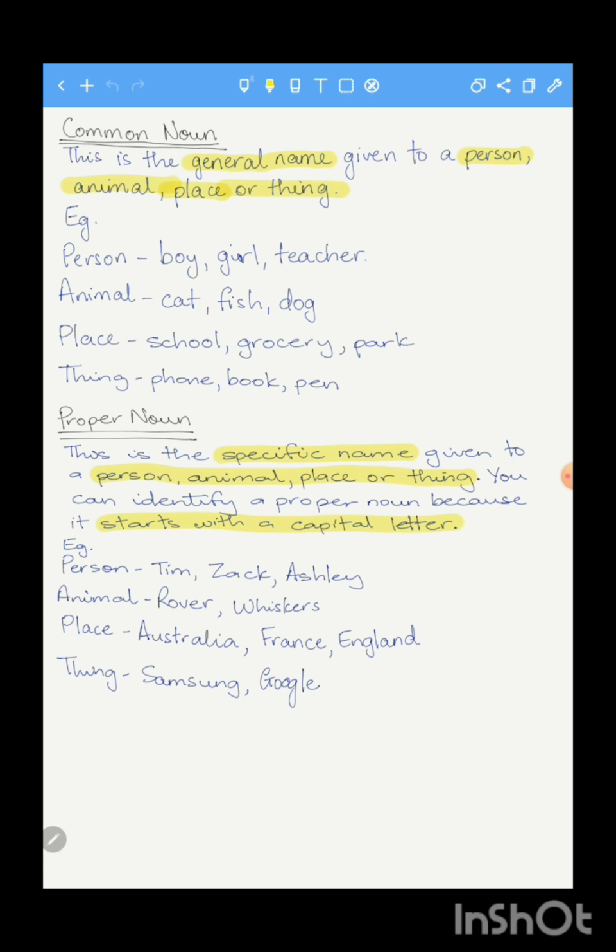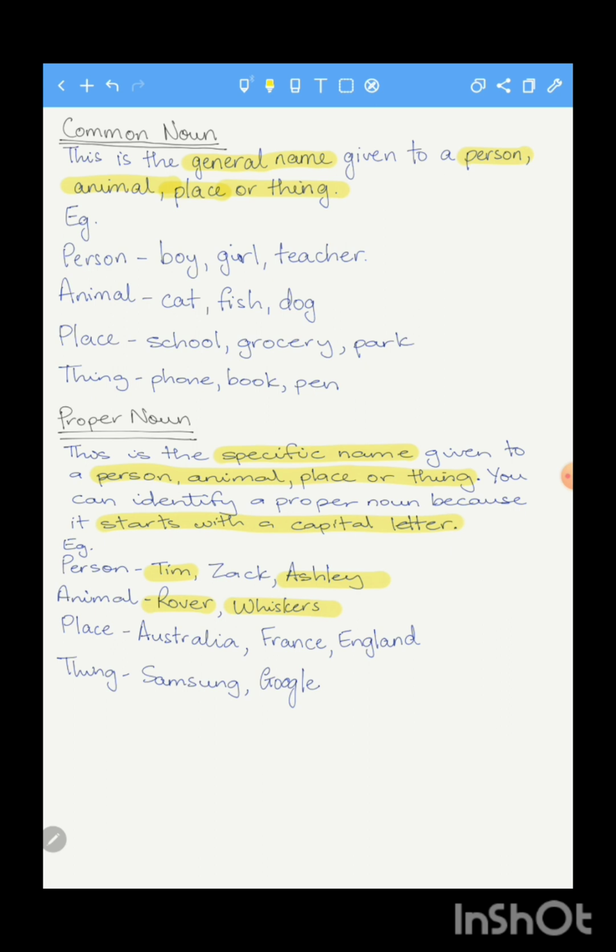A proper noun is a specific, unique name given to a person, animal, place, or thing, and it is usually identified with a capital letter. For a person, we have Tim, a boy, and Ashley, a girl. For animals, we could have your pet's name, Rover or Whiskers.